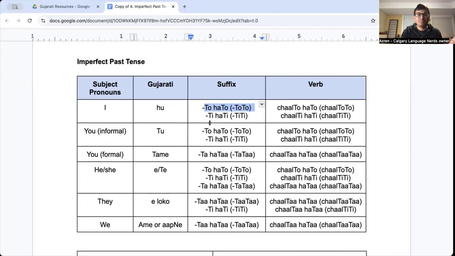To hato, ti hati, or ta hata. Chalto hato, chalti hati, or chalta hata. There's three options. And so this is one of the tenses. There's a few tenses like this in Gujarati, actually, where it doesn't matter who is the person who is doing.